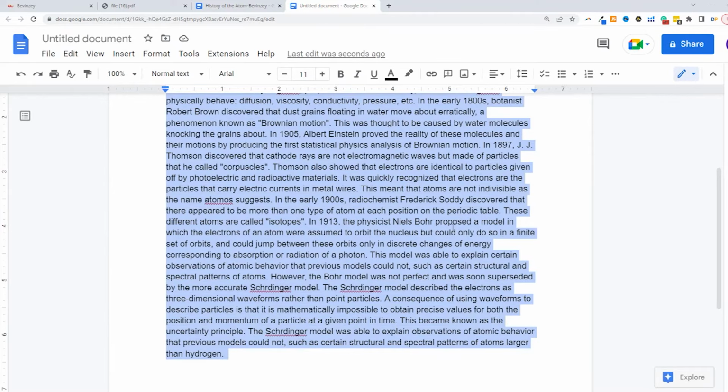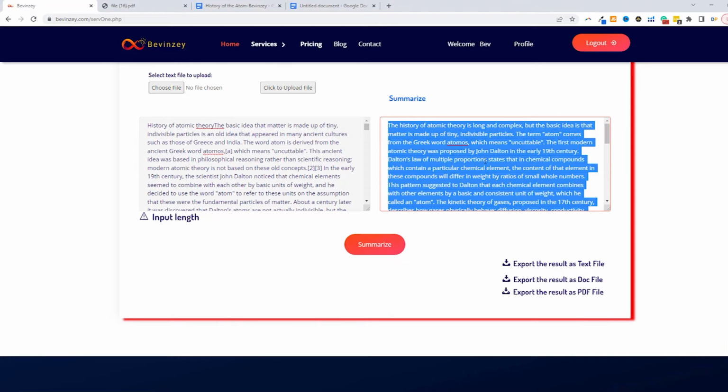So you'll notice that every time you click on the summarize, it gives you a slightly different version, but it's going to go ahead and keep all the essential points that you really need to hone in on and master. So if you don't like one version, just click the summarize button once again, and you will definitely end up with a version that will be consistent with your learning strategy.